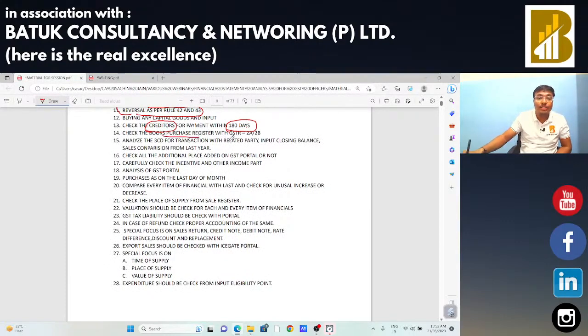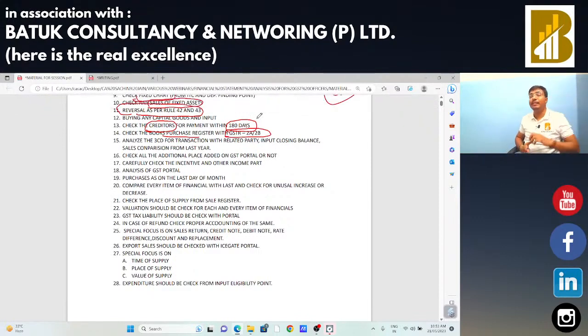check the books purchase register with GSTR 2A and 2B. Sir, we had already discussed that we are going to demand the rate wise purchase sheet. Okay, and if there is no difference between the purchases as per the financial statement and as per the rate wise purchase sheet, in that case we need to take the purchase register of that particular entity, and from that purchase register we need to reconcile with GSTR 2A and 2B.